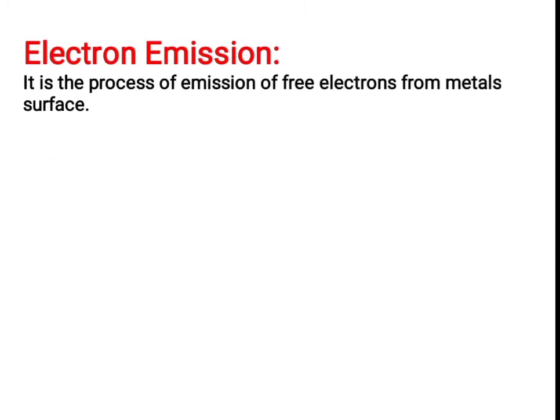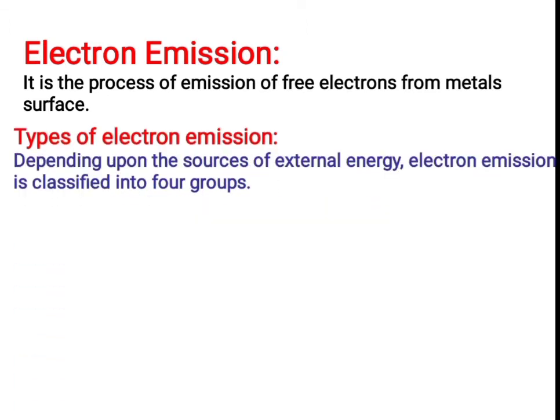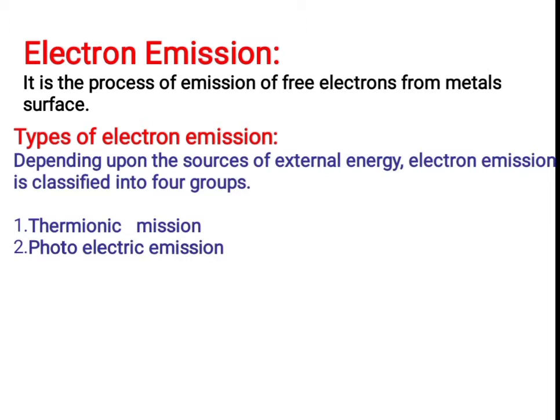Let us begin with electron emission. What is electron emission? It is a process of emission of free electrons from the surface of the metal. There are different types of electron emission depending upon the sources of external energy. So they are classified into 4 groups. One by one let us understand. Thermionic emission, first one. Second one, photoelectric emission. Third one, field emission. Fourth one, secondary emission. Let's begin with first thermionic emission.